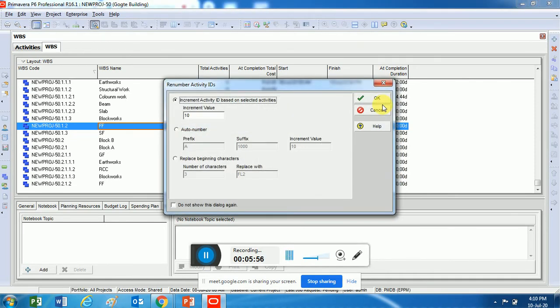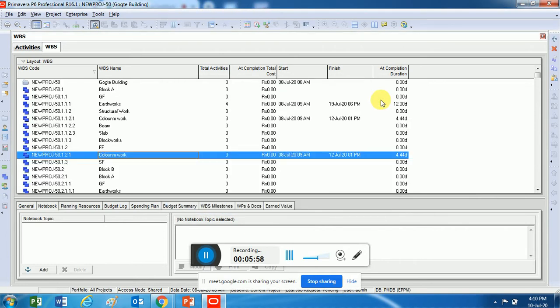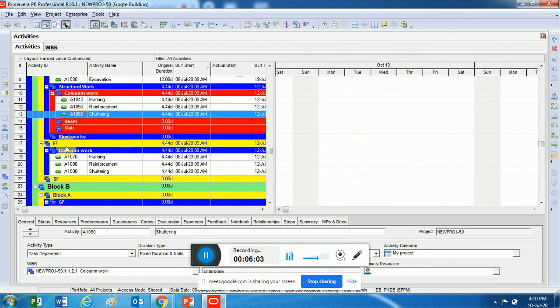So the moment I say okay, when I go to this activity page, you can see that in the first floor I automatically got this column works, and I've got the activities also, which I haven't created. I just created them here in the ground floor, just 3 activities, but I just copied it and pasted it as much as you want.